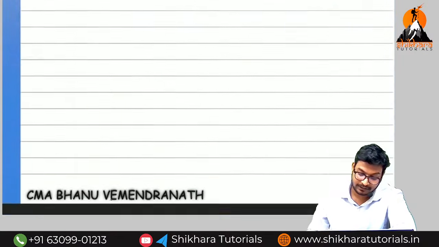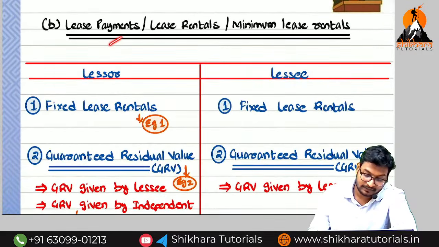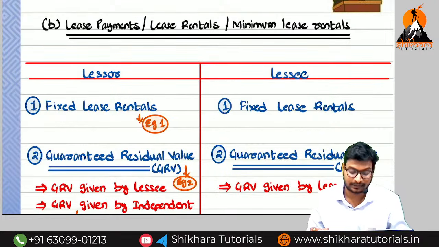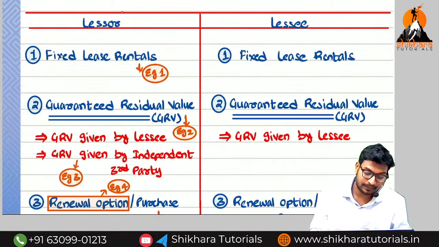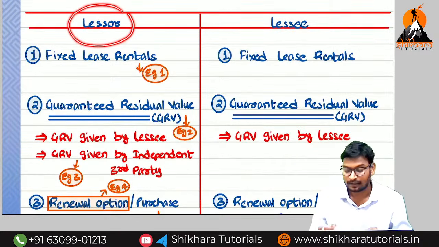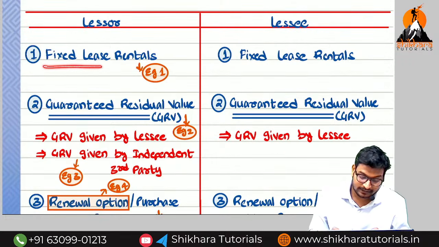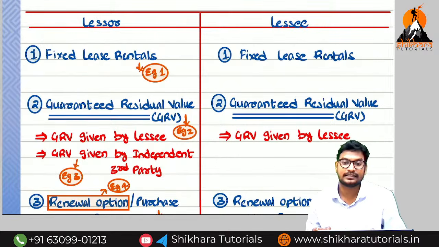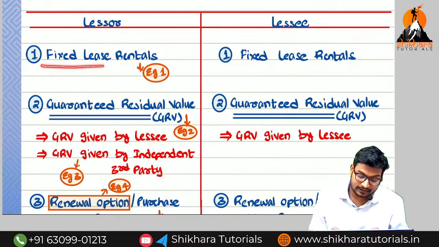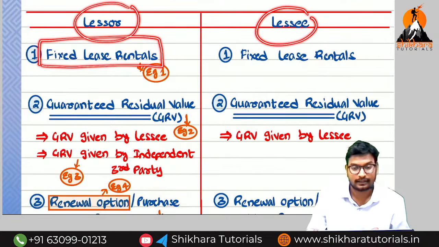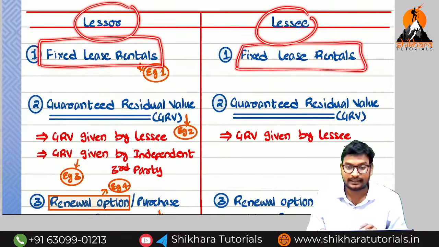So next we are going to discuss lease payments, or lease rentals, or minimum lease rentals. The three names are the same, amma, nothing but lease payments. We have to discuss the lease payments from the point of view of the lessor and from the point of view of the lessee. The first one is called fixed lease rentals. What is the meaning of fixed lease rentals? These fixed lease rentals will be a lease rental for the lessor and for the lessee. For both the persons, the fixed lease rentals will form part of lease payments.